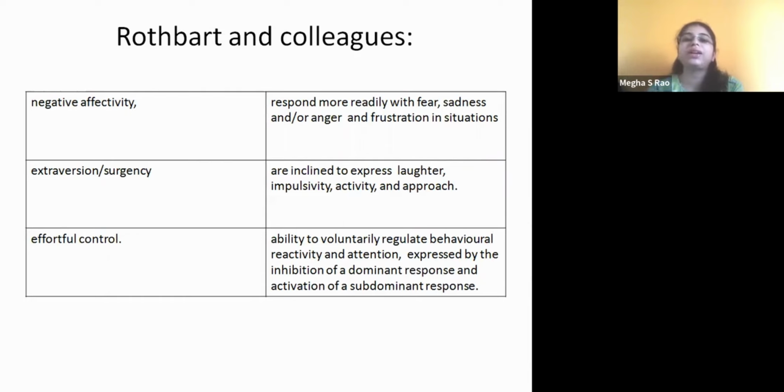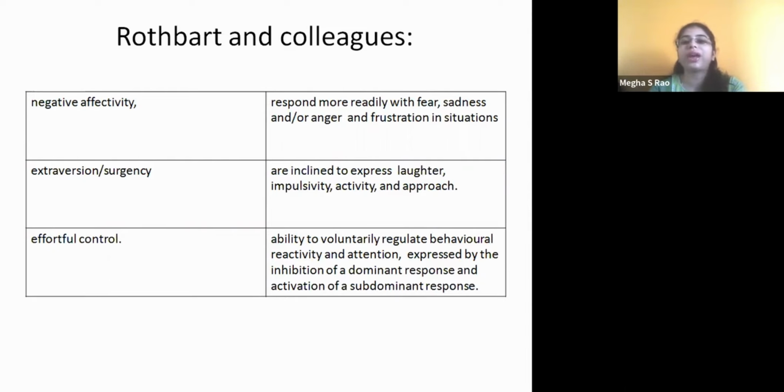Here, the child responds more readily with fear; say you tell them something, they get scared very easily, they become very sad very easily, and they show a lot of negative behavior or negative feelings. Then it is called negative affectivity. Affect in psychology means emotions. When the child is showing a lot of negative emotions, that is called negative affectivity, which is one of the temperaments.